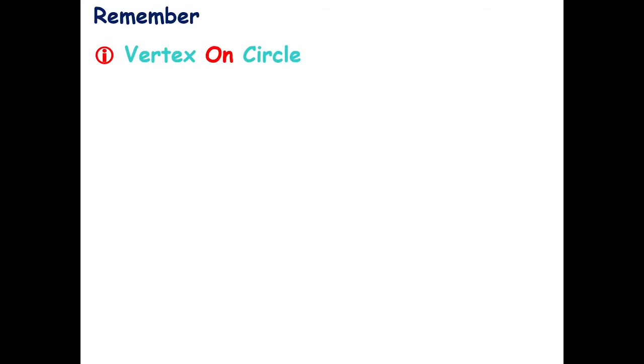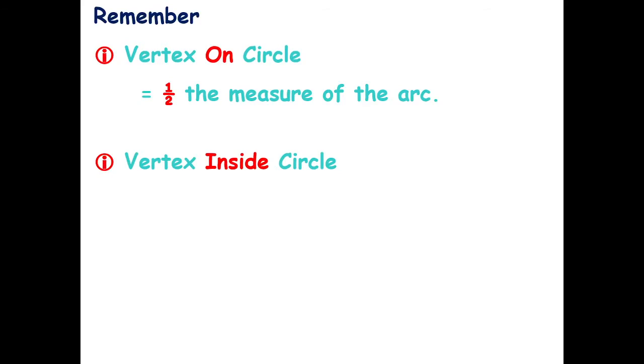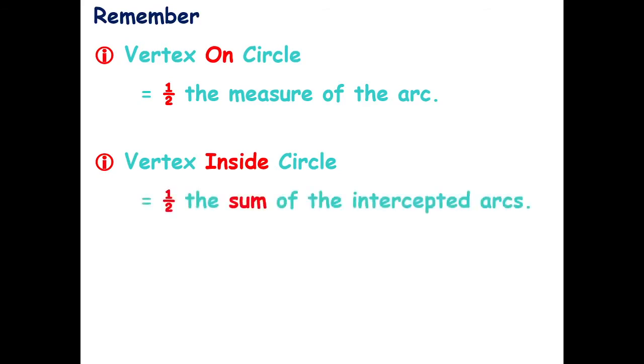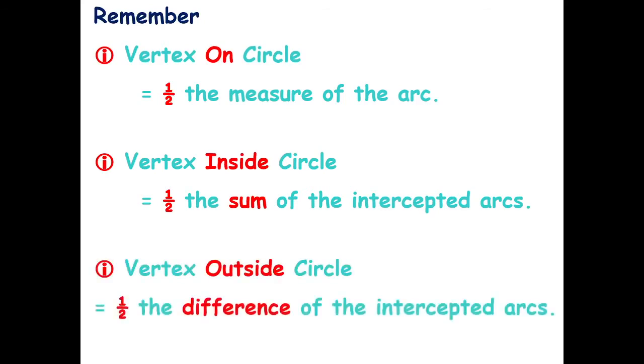So remember, vertex on the circle, 1/2 the measure of the arc. Vertex is inside the circle, 1/2 the sum of the intercepted arcs. Vertex is outside the circle, it's 1/2 the difference of the intercepted arcs. You need to familiarize those things, okay?